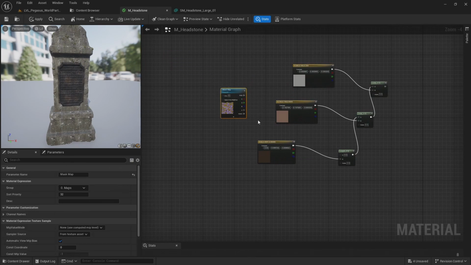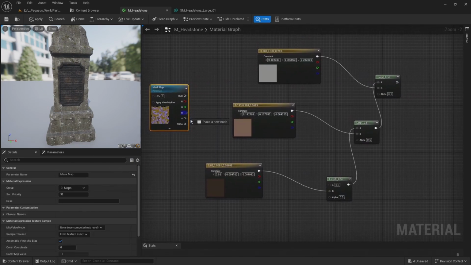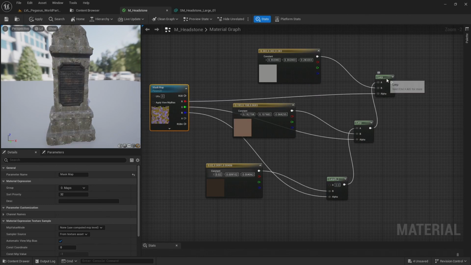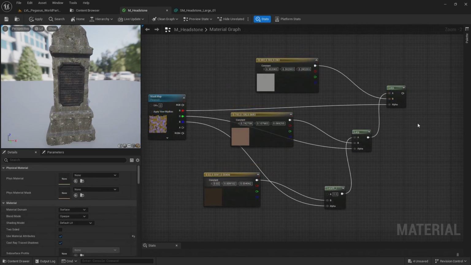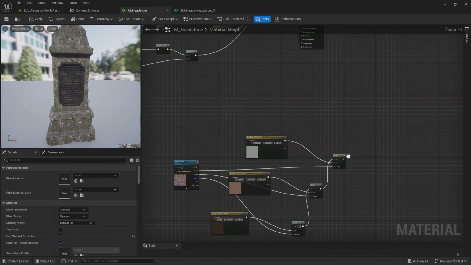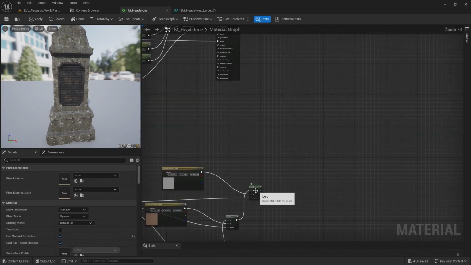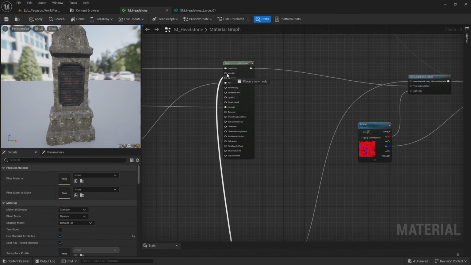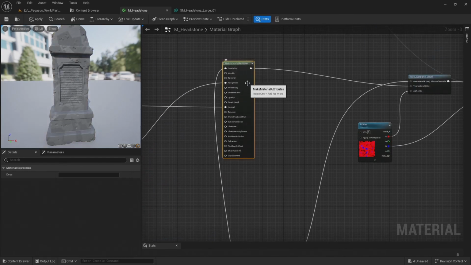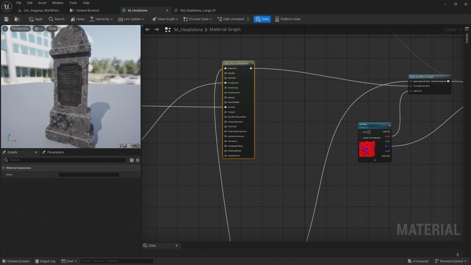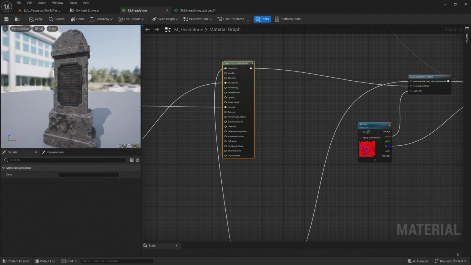And if I bring over this mask map, I want to connect the B channel to the alpha on this first lerp, and then connect the green channel to the alpha on the second, and then the red channel to the alpha on the third lerp. And to preview this, I'm going to connect this to the base color on the stone material. So let's grab that and come up here and connect it to the base color on the stone material. And there we can see it previewed on the model.